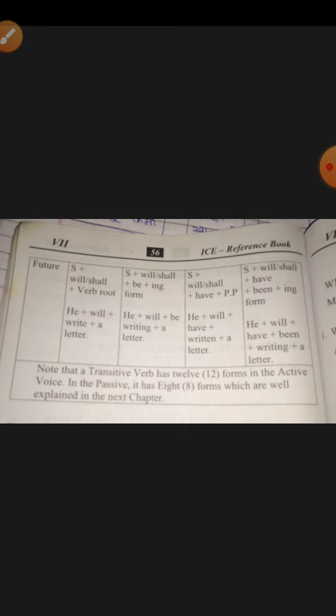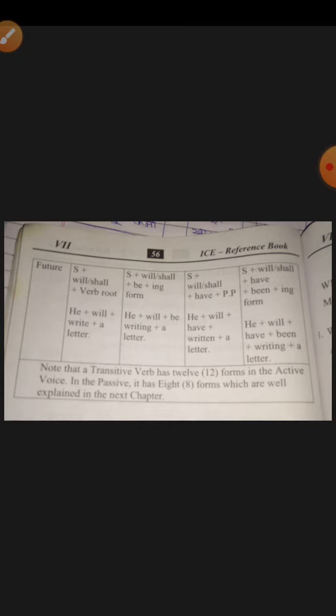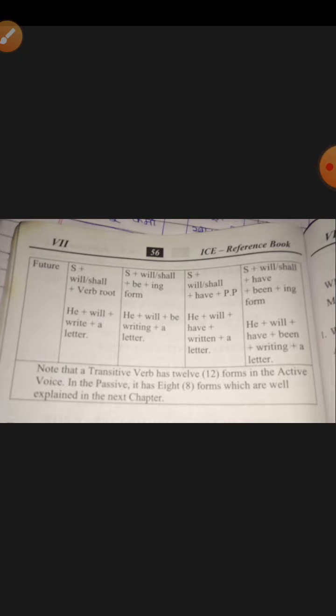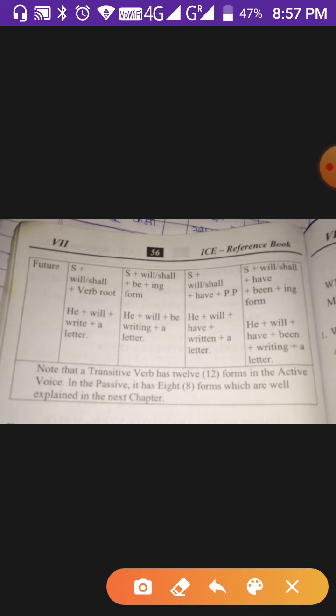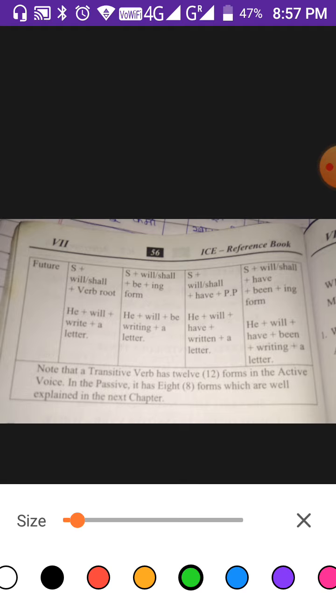S plus will or shall plus verb root. Will or shall plus verb root means, here, he will write a letter. Here will and shall is important. Then the next type, continuous future tense.